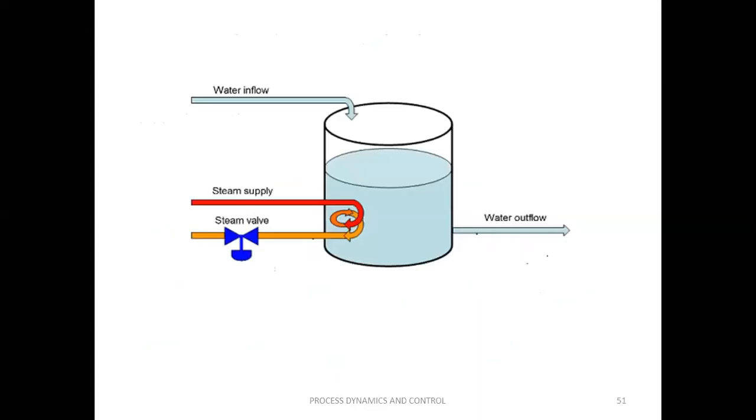There are different types of outputs, not only this level, not only this temperature. You may get some volume, you may get the pressure of the liquid. Output flow rate may also be an output. So among all these outputs, what variables should be measured to satisfy our control objective? That means for this case you have to measure the level as well as the temperature of the liquid.